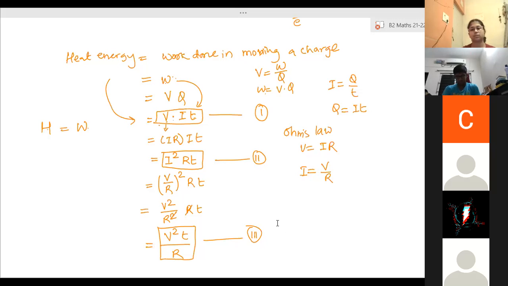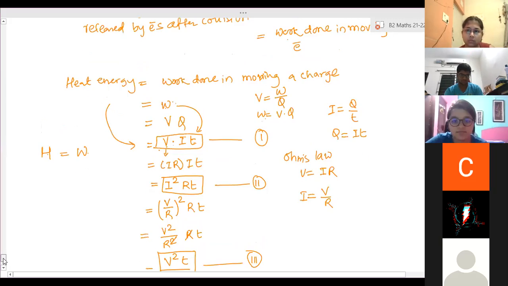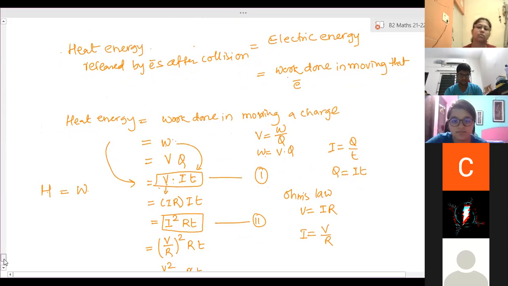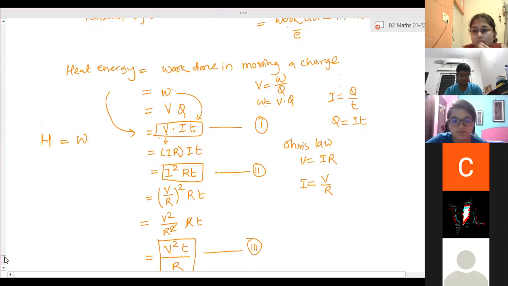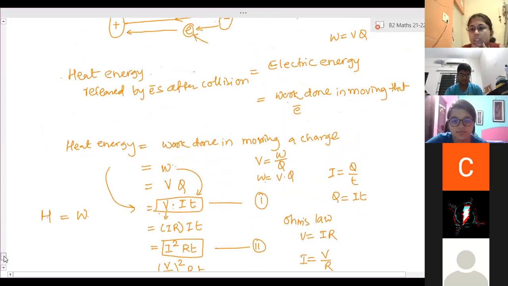Ma'am, is the derivation of these what you've written? In school, they have asked once. If you're asked to derive a particular formula, then we just need to write heat energy is equal to W, and then we can substitute accordingly. Yes, keep substituting the values. Are we supposed to write this down? Not now, because the next batch of students is also waiting here. Next time we will write all of these down.